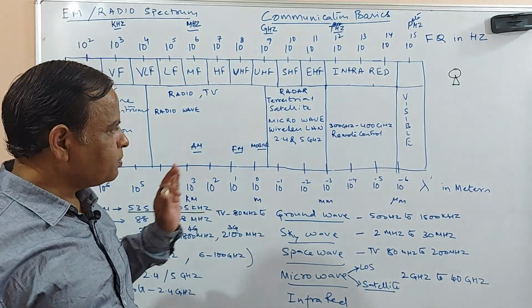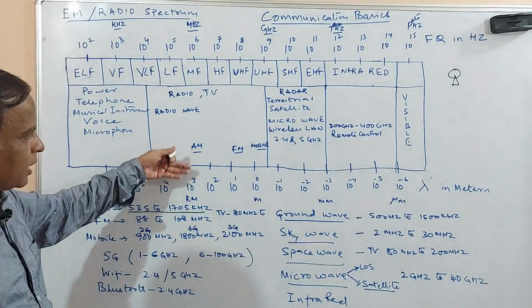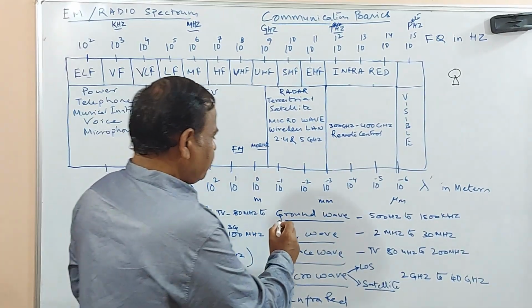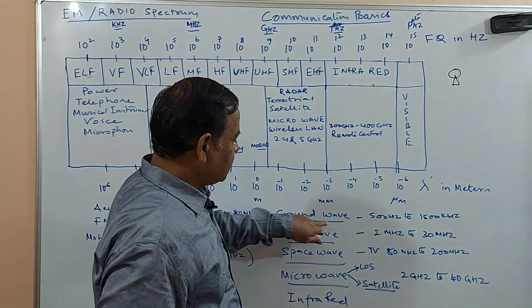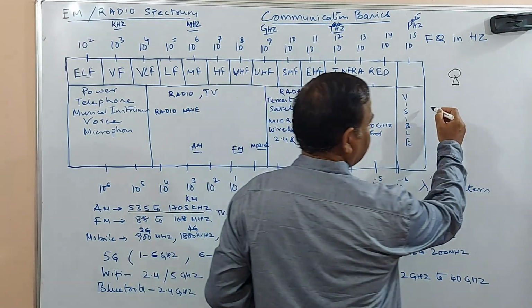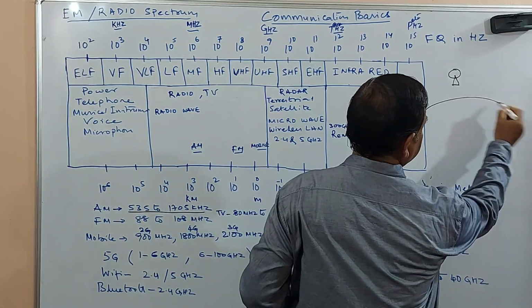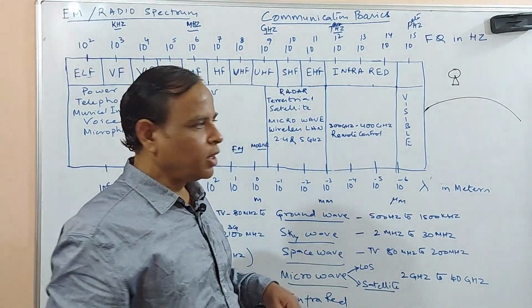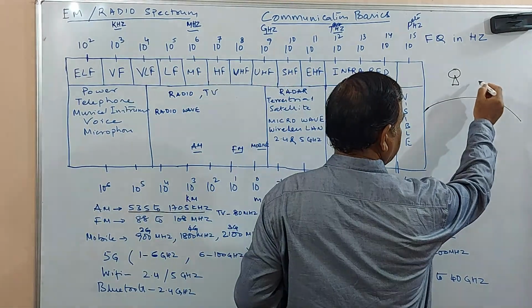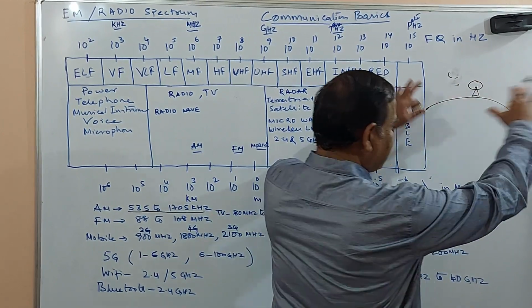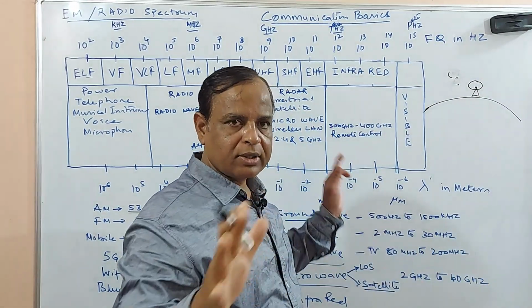Okay, now in this particular case, especially when you are using this range of frequencies, the EM waves are getting propagated through the ground wave. When you are transmitting, you see the earth curvature is like this. It is basically a ground wave. Ground wave means your transmitter is omnidirectional, you are transmitting all over, and it covers a certain range.